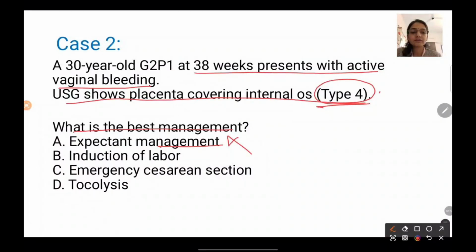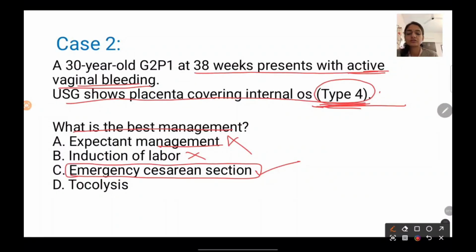You need some active intervention. She is having active vaginal bleeding and it is a type 4 placenta previa. Induction of labor? Also no. Emergency C-section, as it is a type 4 placenta previa and she is having active vaginal bleeding. You are going to do emergency C-section. Alright.